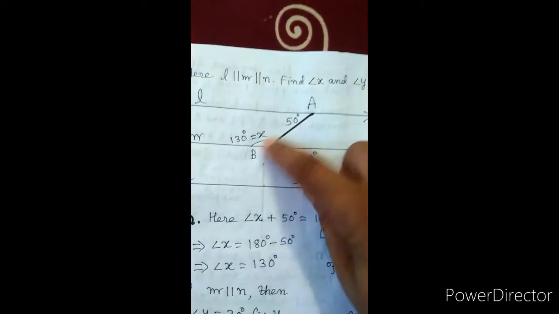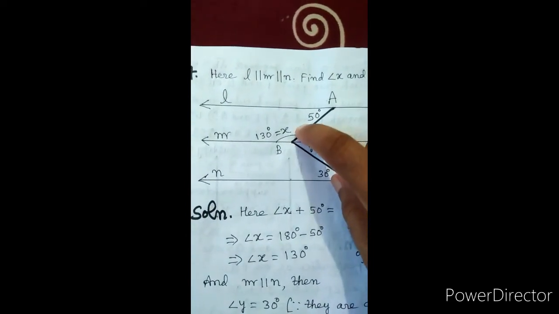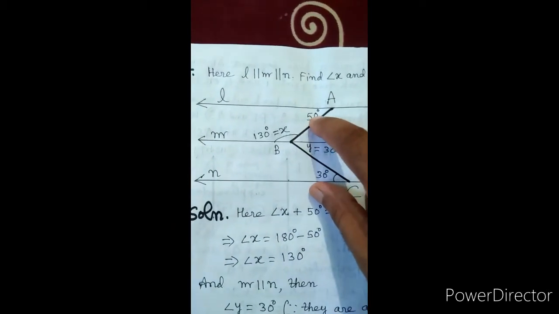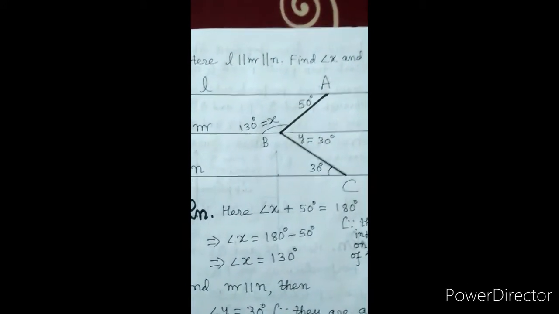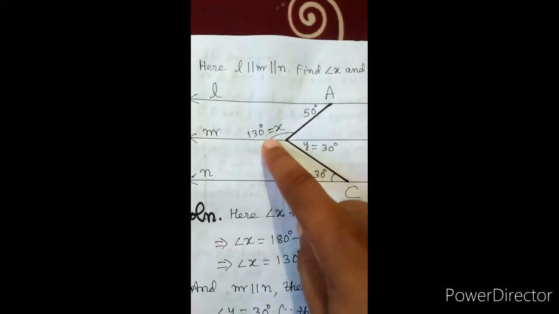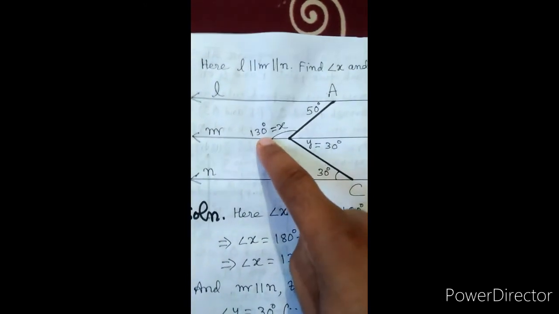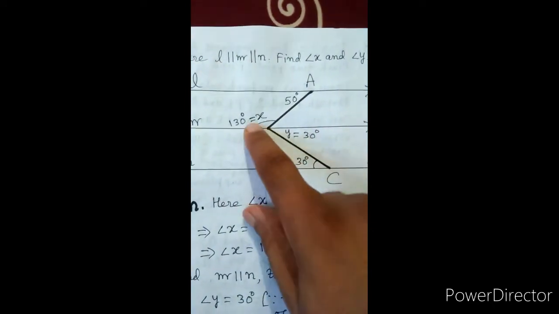As we know, these angles are co-interior angles. It is given L is parallel to M, so angle 50 degree plus this angle X degree will be co-interior angles. Its sum will be 180 degree. This one is given 50 degree, so this will be 180 degree minus 50 degree, that is 130 degree. Now, this angle is 130 degree.